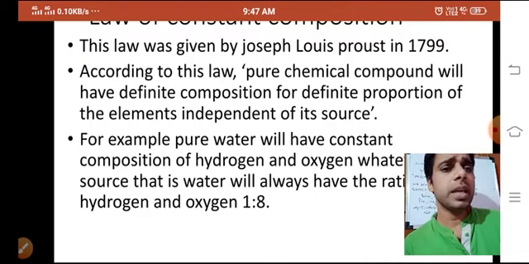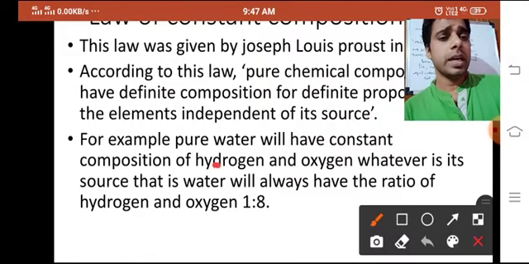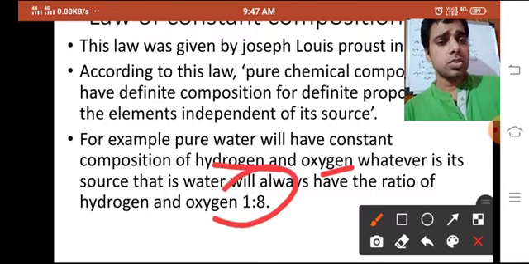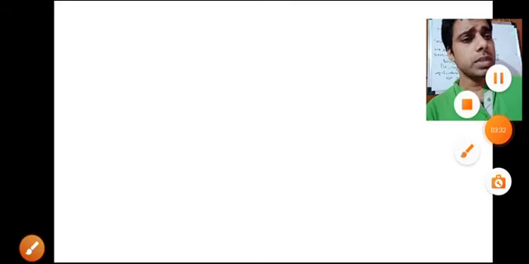This was given by Joseph Louis Proust in 1799. And here you can see pure water is given, and constant composition is also written over there, hydrogen and oxygen, and the ratio of hydrogen and oxygen will be the same every time.